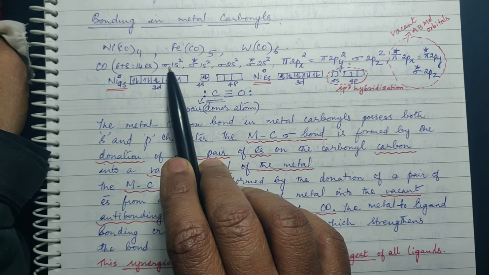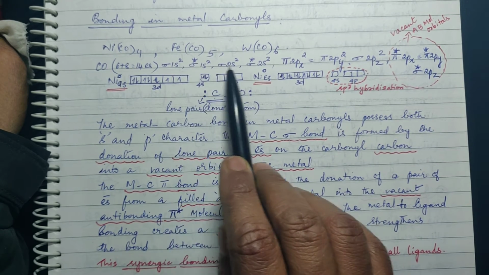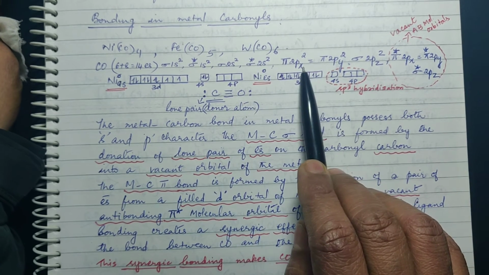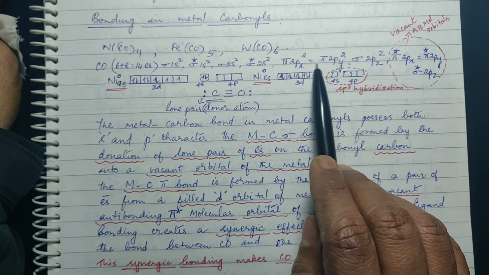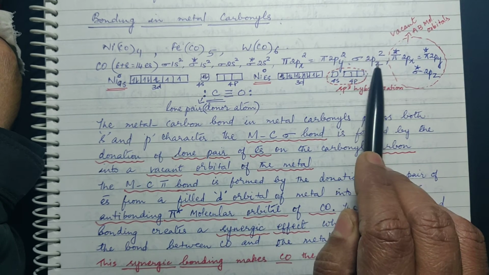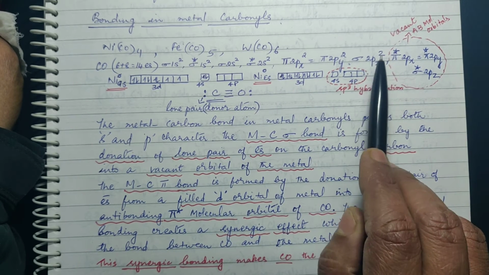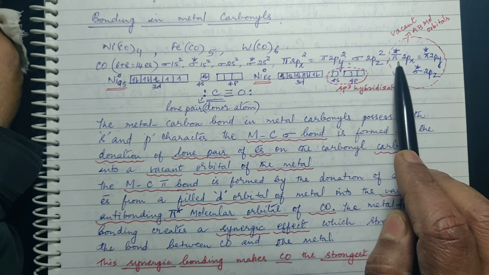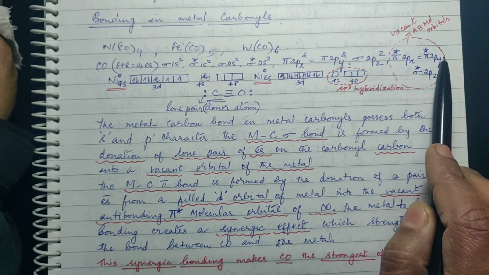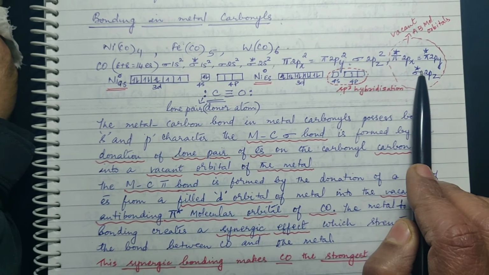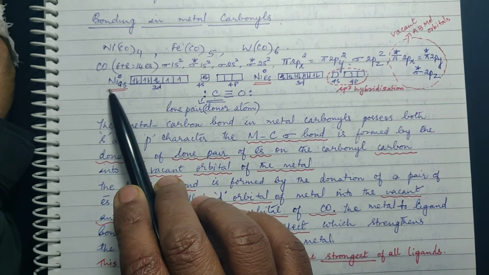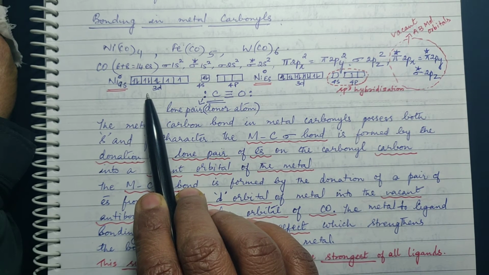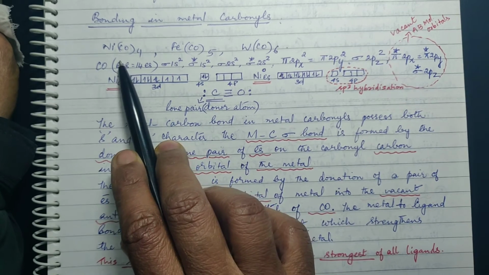You need to know now also. Sigma 1 is 2, sigma star 1 is 2, then sigma 2 is 2, sigma star 2 is 2. Then pi 2p x2 equal to pi 2p y2, then sigma 2p z2. Now यहाँ तक आपका 14 electrons खत्म हो गया. Now you also have the anti-bonding molecular orbitals, but they are all vacant. Okay. Now if you consider nickel, nickel is having 3d8, 4s2, and in the metal carbonyls you will find that